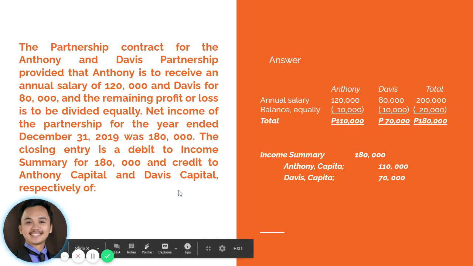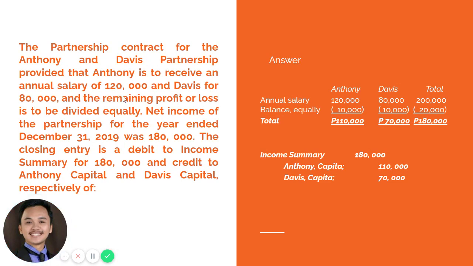So in short, it is asking for the total profit to be credited to Anthony and Davis. Again, since we have a salary here, the salary will be given first to the partners, and the balance of the partnership net income will be distributed equally as per agreement of the partnership.